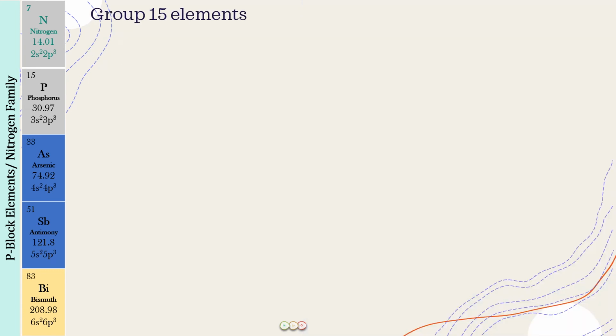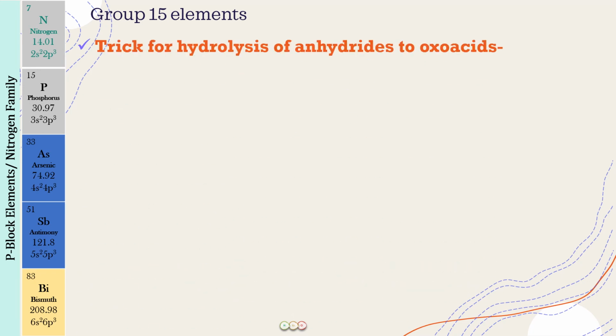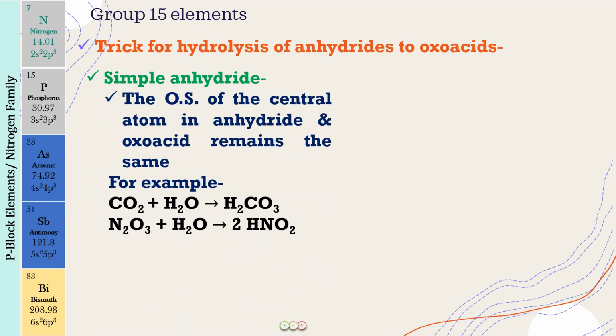The trick is for the hydrolysis of anhydrides to oxo acids. We have an oxide, which is an acidic oxide, and if we have to convert it into an oxo acid, we add water and get the corresponding oxo acid. But when it is a simple anhydride, please remember that the oxidation state of the central atom in the anhydride and the oxo acid remains the same. For example, carbon dioxide: when we add water to it, just add these things up. H2, carbon 1, oxygen 2 plus 1, 3.